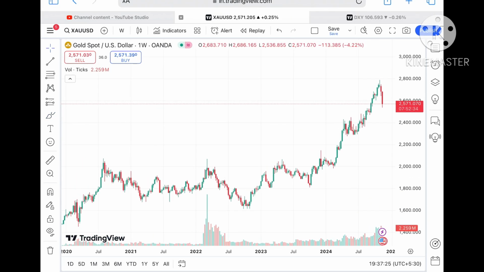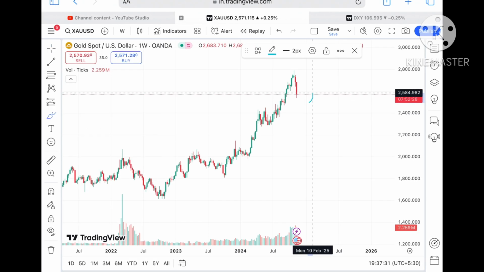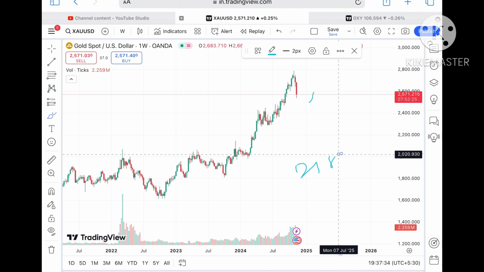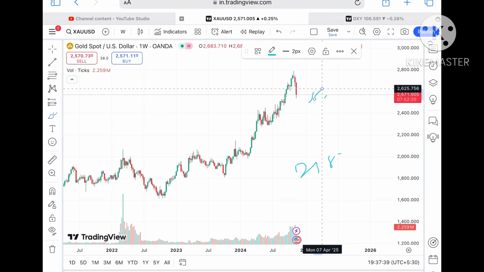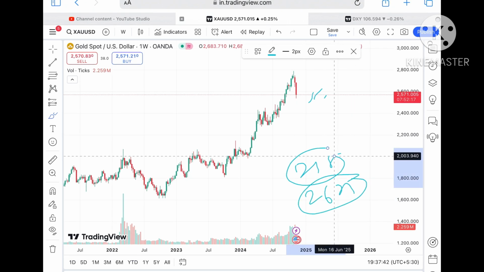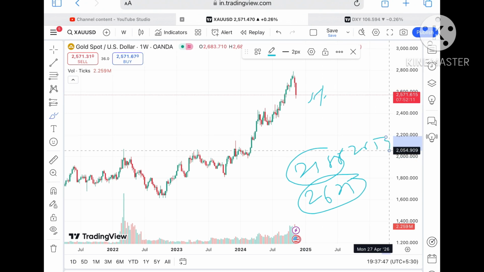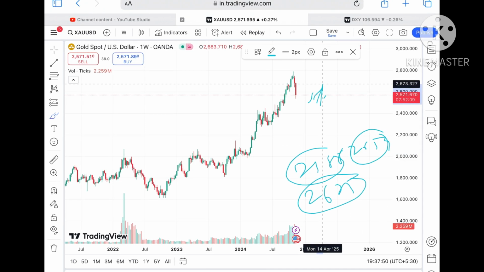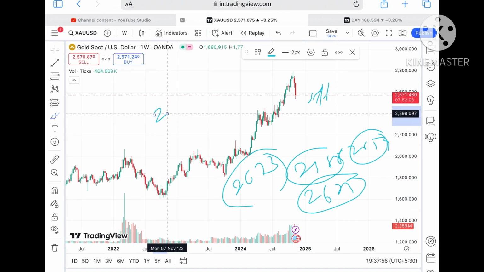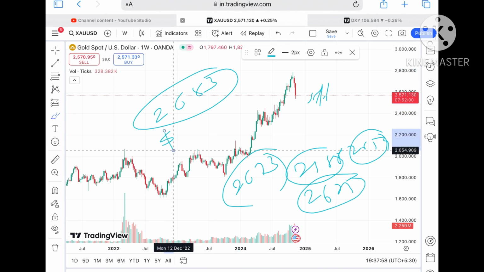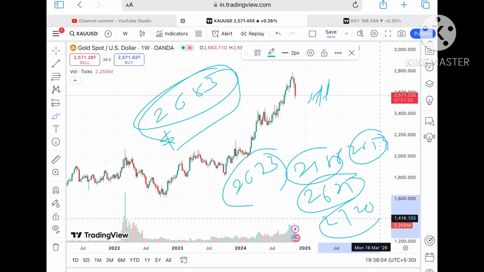Coming back to the gold price, we can see clearly there will be an upside movement. If the price keeps sustaining this level, we can see it go further high towards a level of around $2588. If the price sustains above this level, we can see it go to 2588, and from there a further upside towards 2625. Suppose the price moves above that level, we can see it go further upside, and from there a level of 2659, and if that sustains, a further upside towards a level of 2673. Suppose the price moves above that particular level, a probability of going towards 2683 will be there, and this level is already being tested, and chances are very high it will go towards a level of $2720.